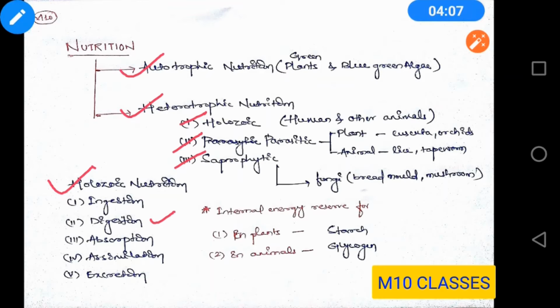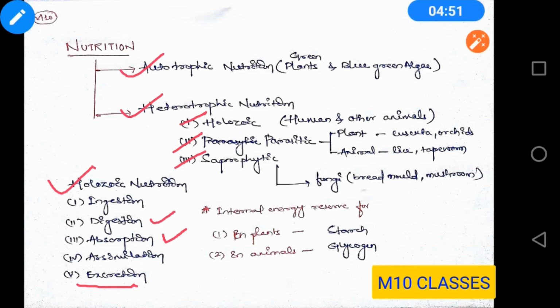Then comes absorption. During digestion, the simpler compounds that are formed should be absorbed in our body. Next comes assimilation. The nutrients that you have absorbed are used in making cells, making tissues, providing energy, and the growth of other body parts. That is called assimilation. And the last is excretion. Excretion is when the undigested or unwanted food in your body has to be excreted out.